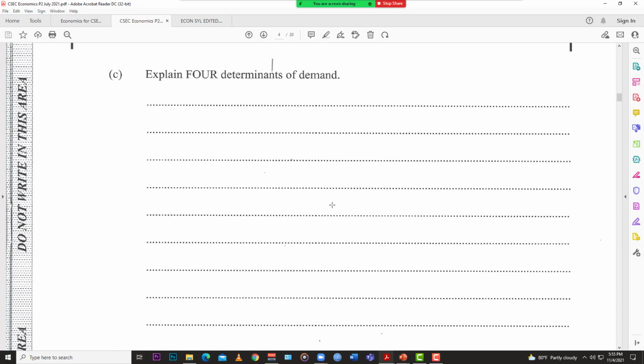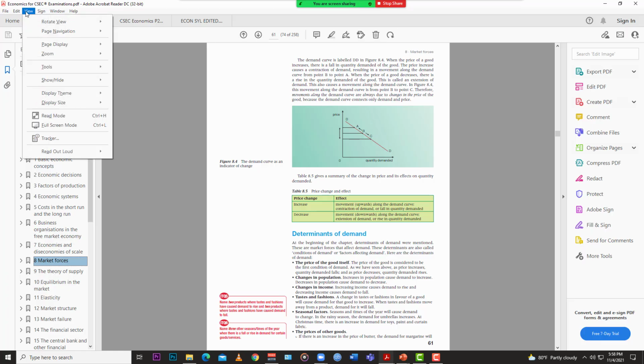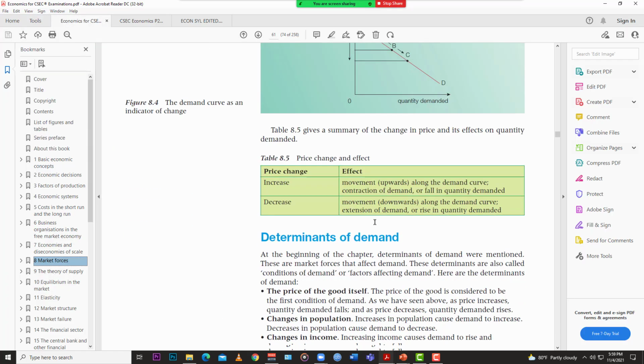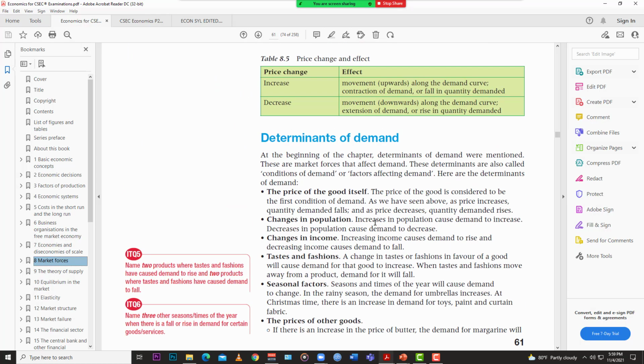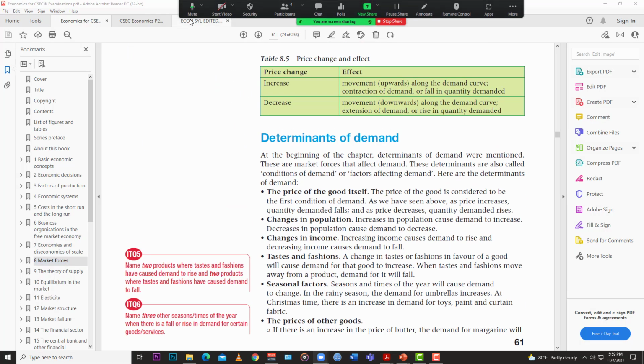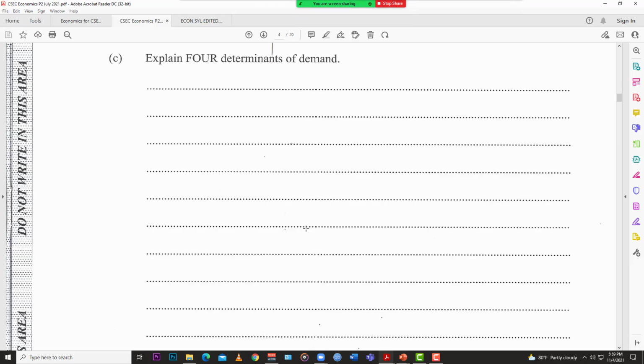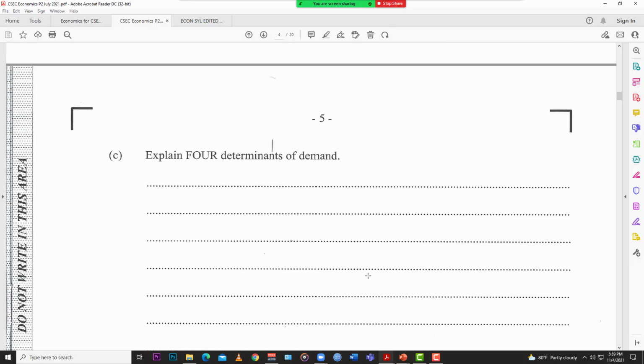Now, 1C. Explain 4 determinants of demand. Now they're asking us to explain the determinants, but for demand. You have a lot to choose from. Explain is 8 marks, so you outline 4 and you get 2 marks each.